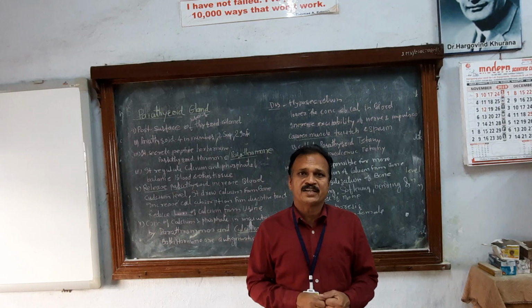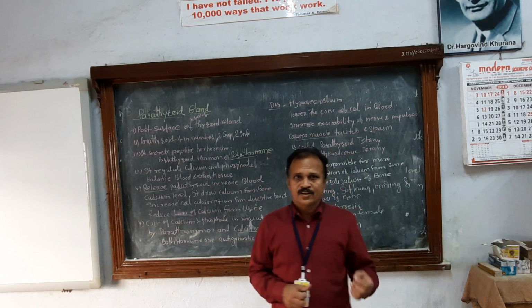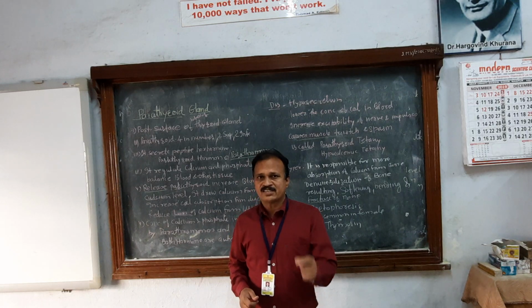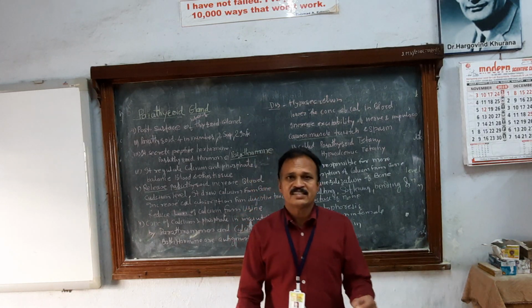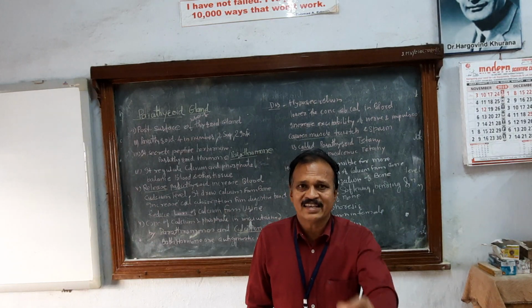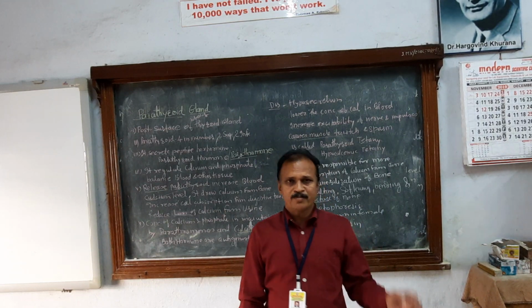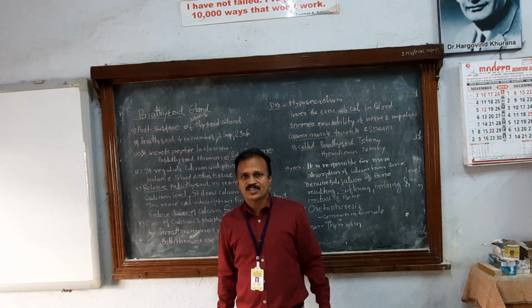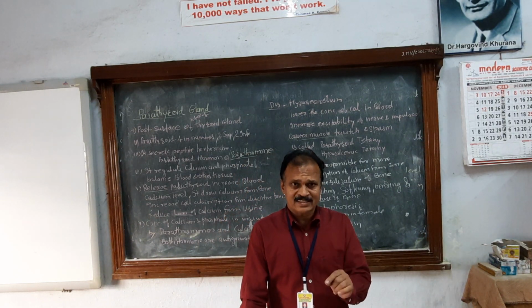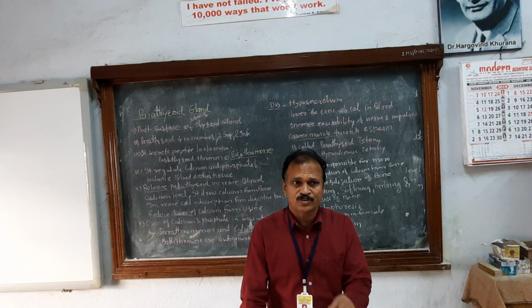That is the development of secondary sexual characters under the influence of testosterone. Testosterone is secreted by interstitial cells of the testis under the influence of ICSH hormone. In females it is called LH, luteinizing hormone. In males what is it called? ICSH, interstitial cell stimulating hormone.